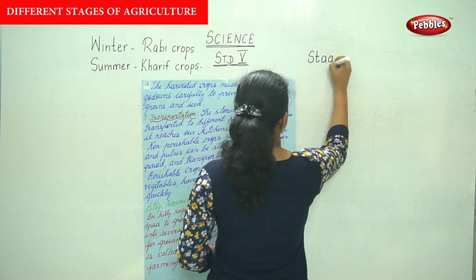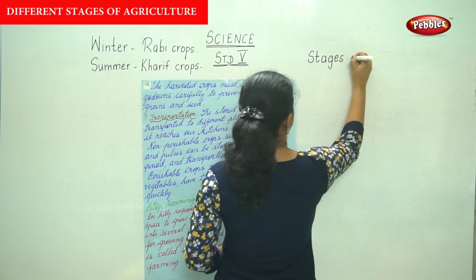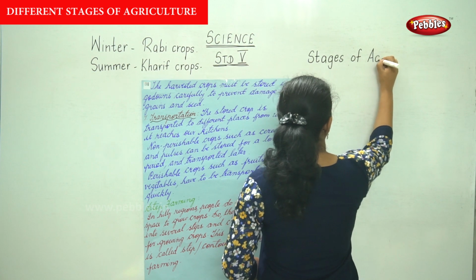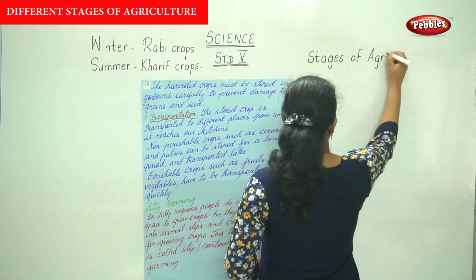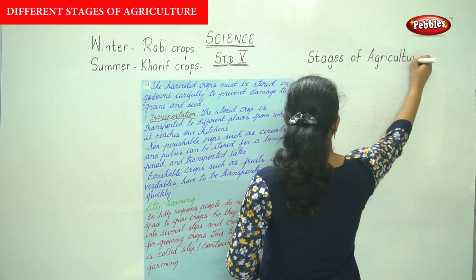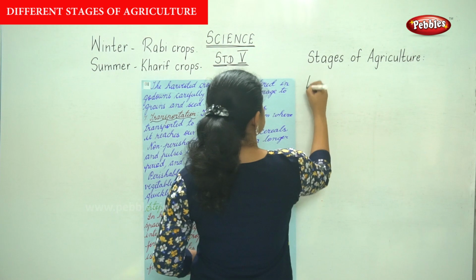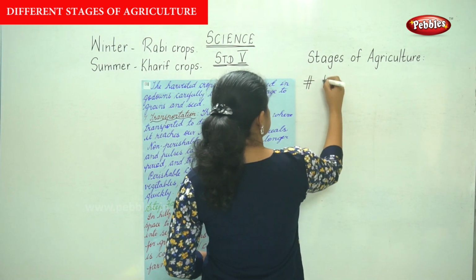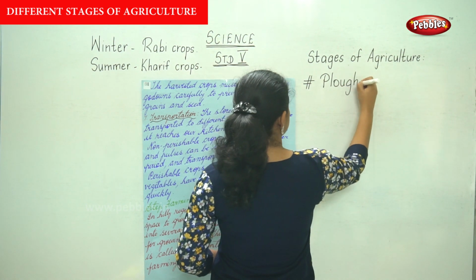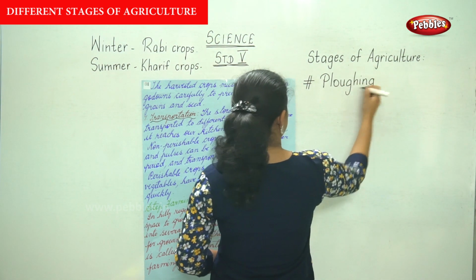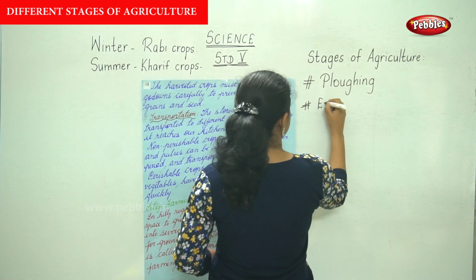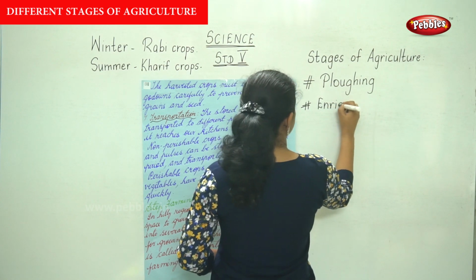Stages of agriculture or crop production. So the first one we saw is the ploughing, that is the soil is loosened. So first is your ploughing. The next stage is your enrichment of soil by using manure and fertilizers. So enrichment of soil.